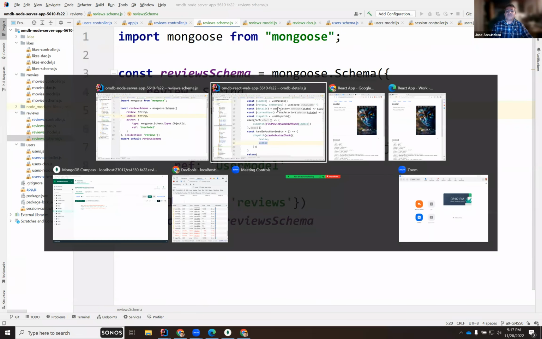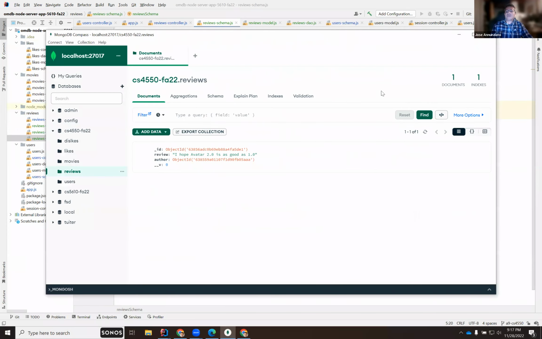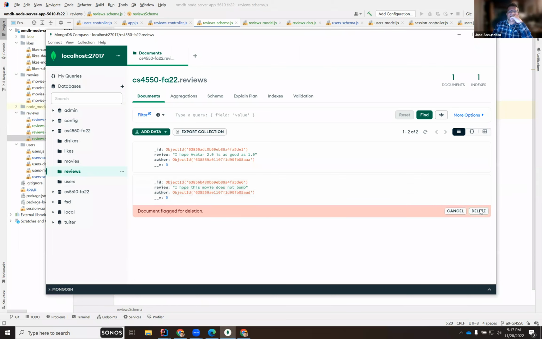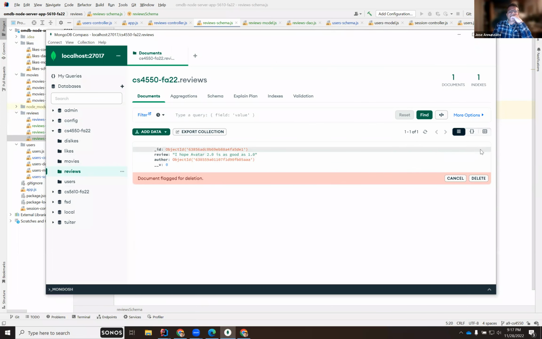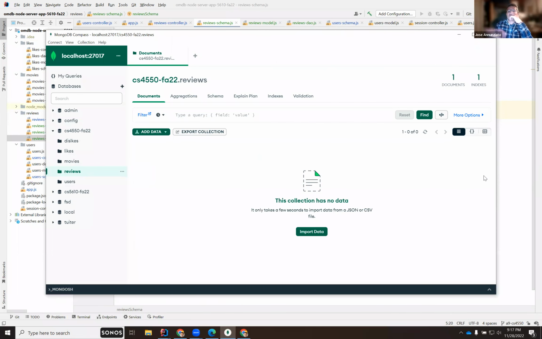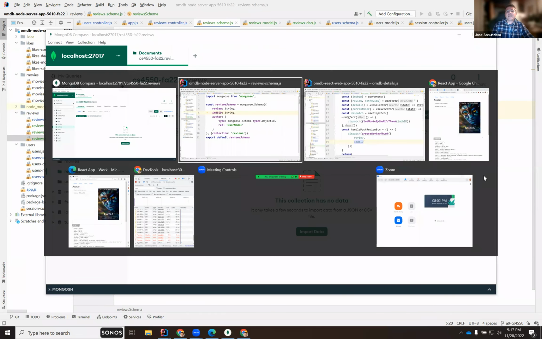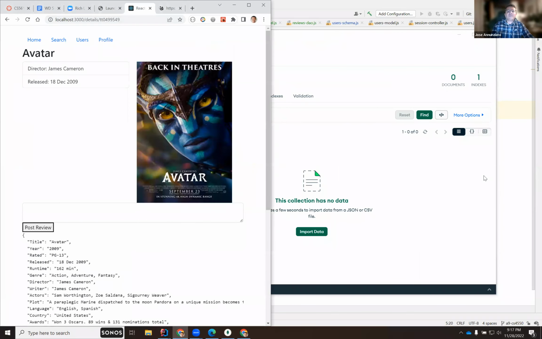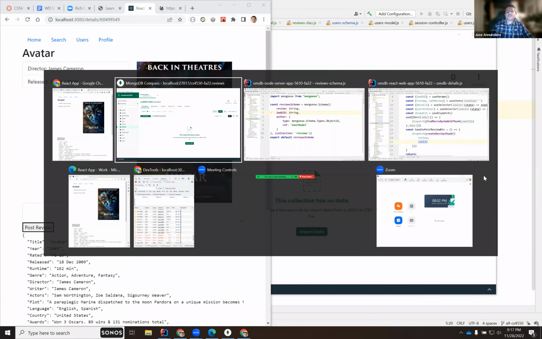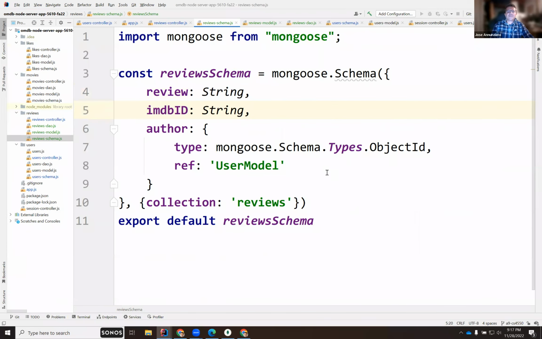I'm going to remove those two objects that we have here. Let's refresh this. We have these two. I'm going to remove them because they're missing something, right? Delete and delete. So let's review from Bob and Alice. So let me restart the server, I guess.